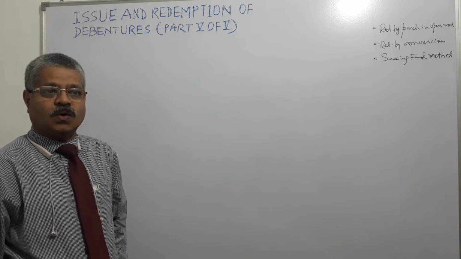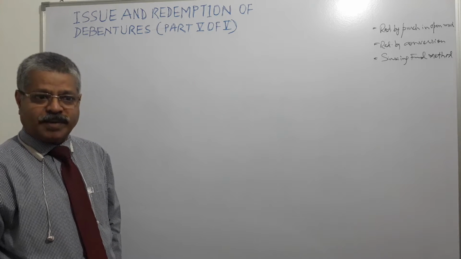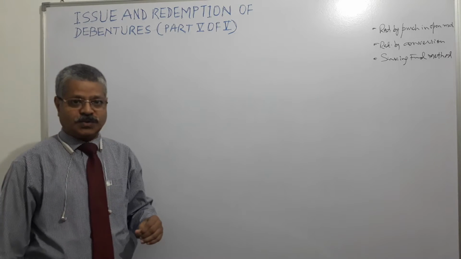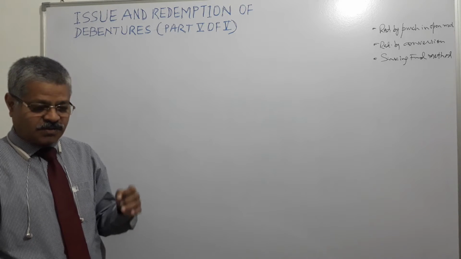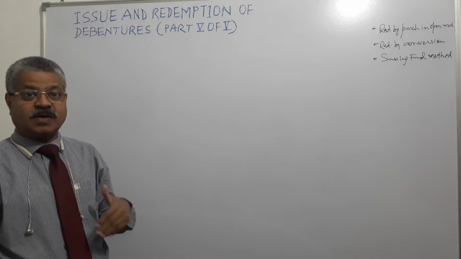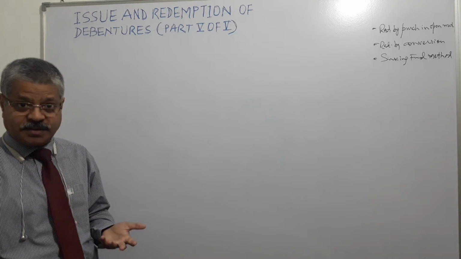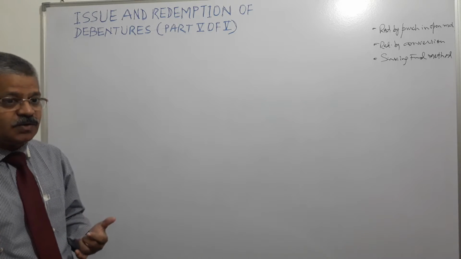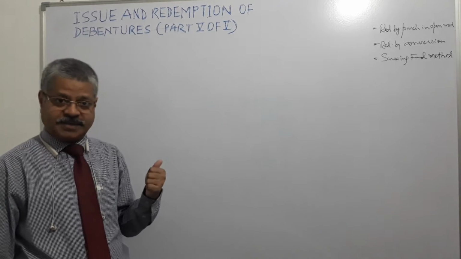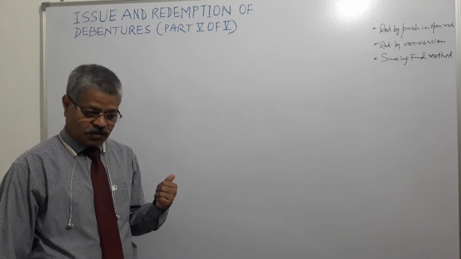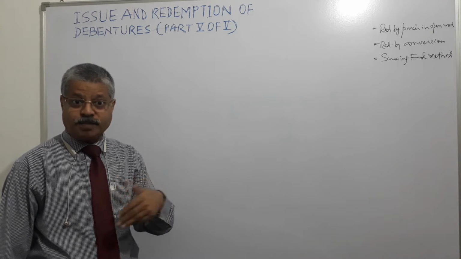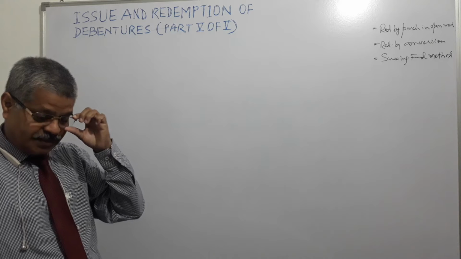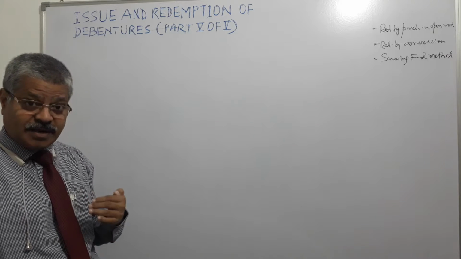So there are two major instances where a company could resort to this. Firstly, suppose a company is having surplus funds available with it. So what it will do? It will try to come out of this liability, so that it doesn't have to keep on paying interest on outstanding debentures, and it is having surplus funds available.